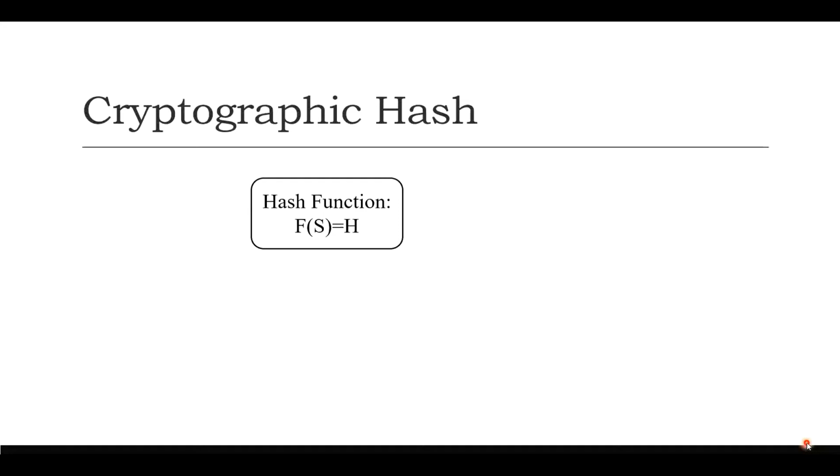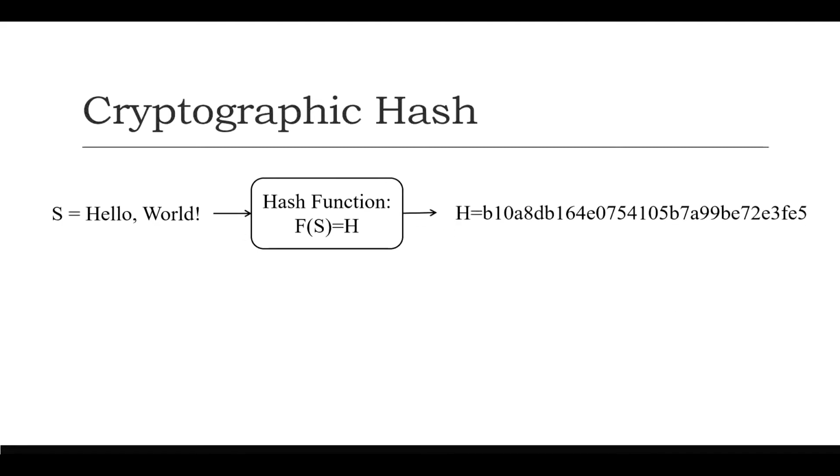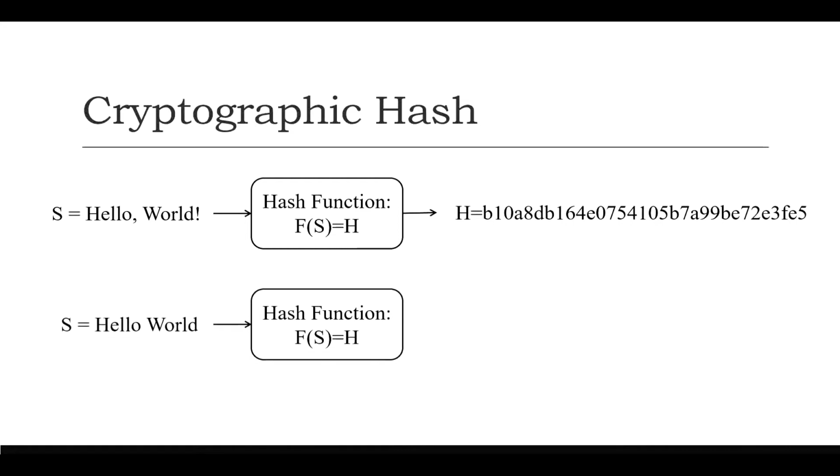To understand locality sensitive hashing, let's understand what a hash is. A hash is any function that can be used to map data of arbitrary size to fixed-size values. The value returned by a hash function is called hash values, hash code, message digest, or simply hash. A typical cryptographic hash function computes the same hash for the same input. As you can see in the example, for two similar inputs, the corresponding hash values are completely different, which is why we cannot use normal cryptographic hash functions to build such a system.